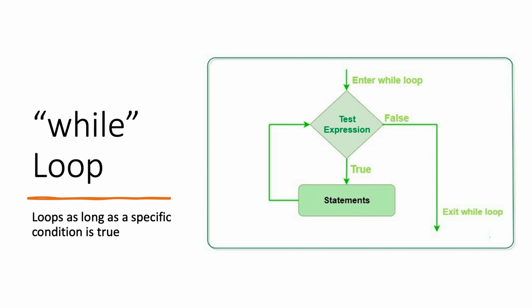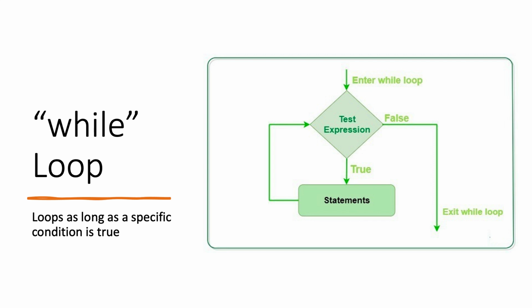Alright, let's switch gears now and talk about while loops. Now in Python, a while loop repeatedly executes a block of code as long as a condition is true. So the condition is checked before each iteration of the loop, and if the condition evaluates to true, the code block inside the loop runs. Now once the condition evaluates to false, the loop stops executing and the program continues with the next statement following the loop. So we can say then that while loops are useful when the number of iterations is not known beforehand, and the loop needs to continue until a specific condition changes.